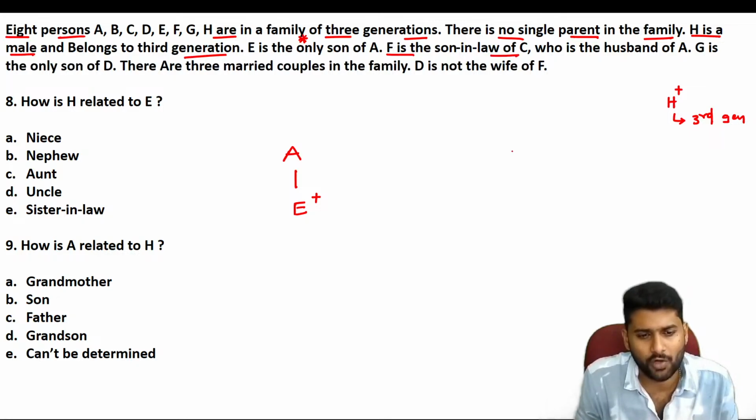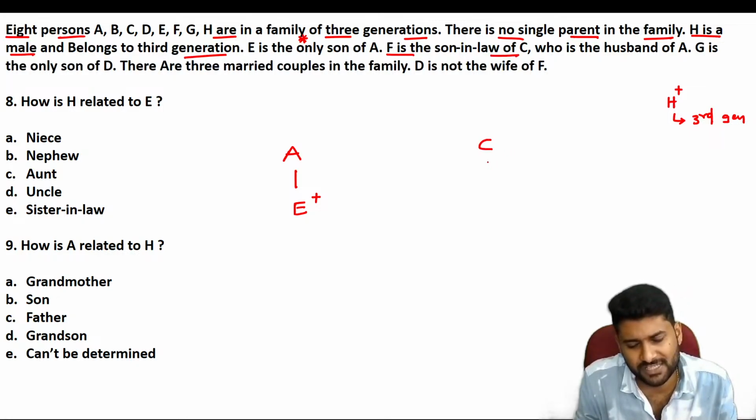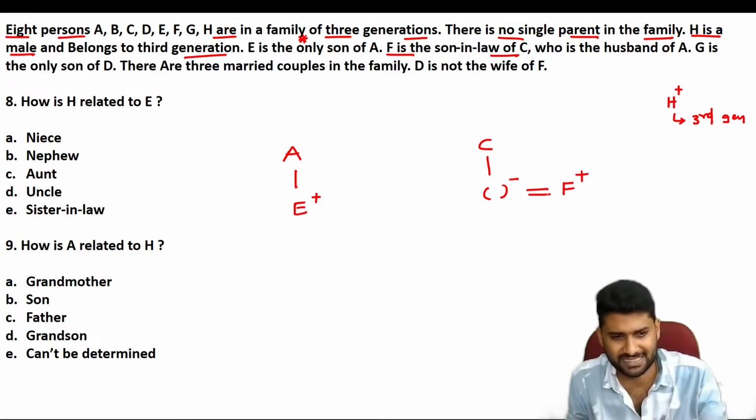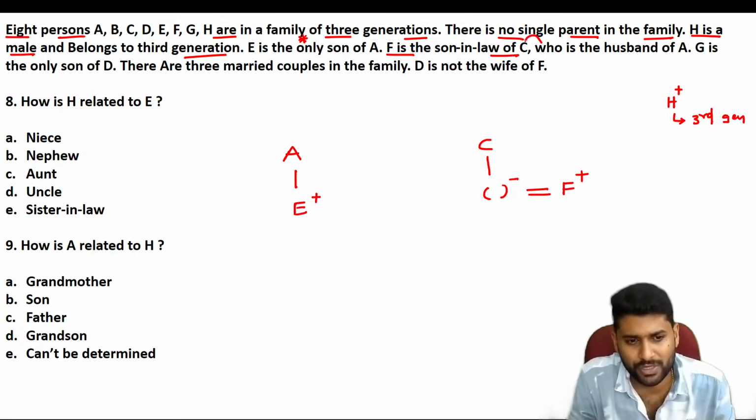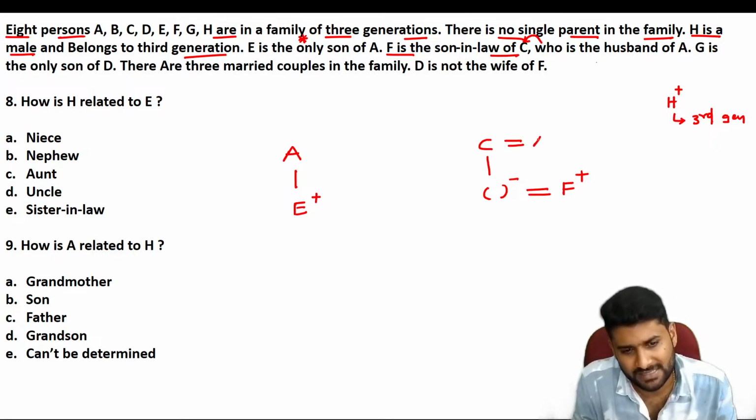F is the son-in-law of C. The data says that C has a daughter. The daughter married someone, that is F, and F is a son-in-law, meaning a male person. Just consider it that way. Guys, whom does C always refer to? C is the husband of A.